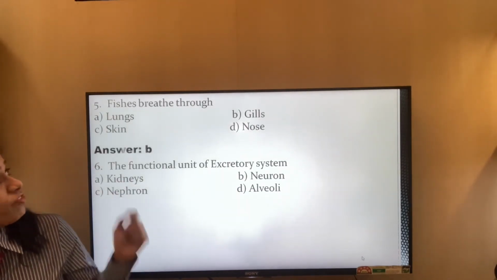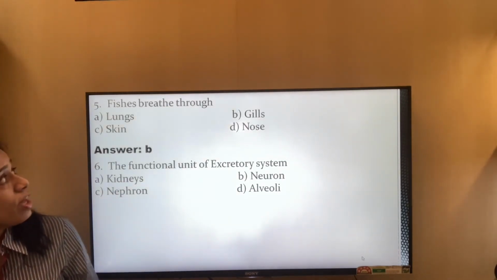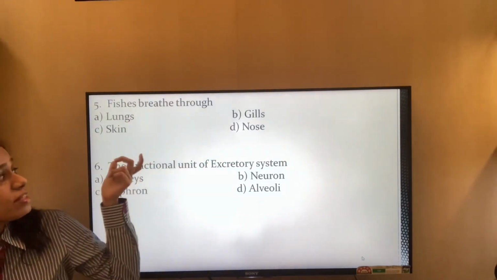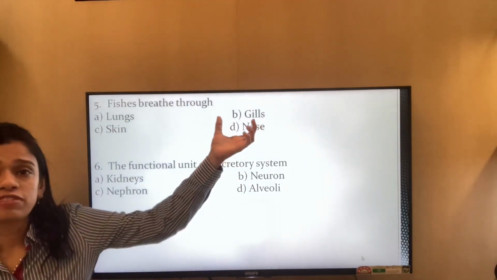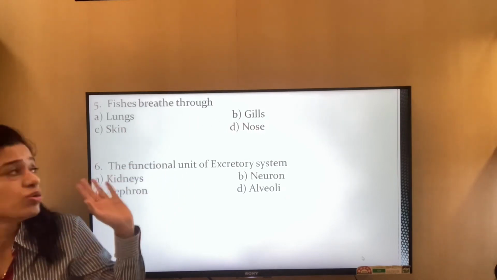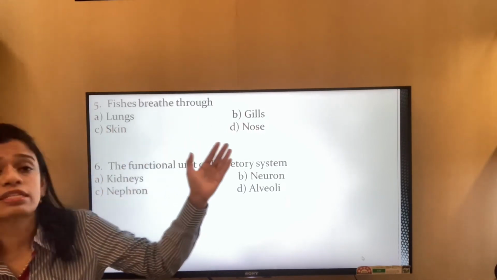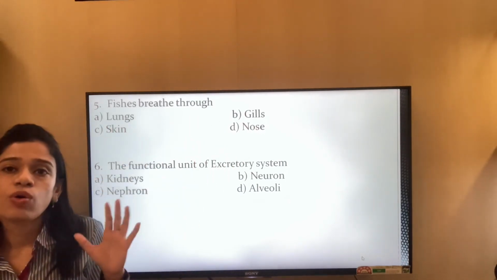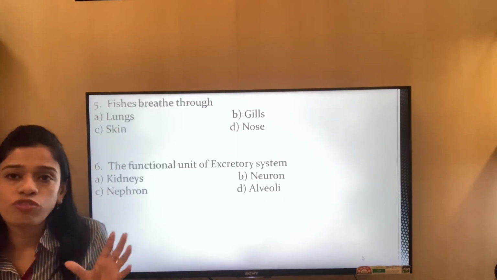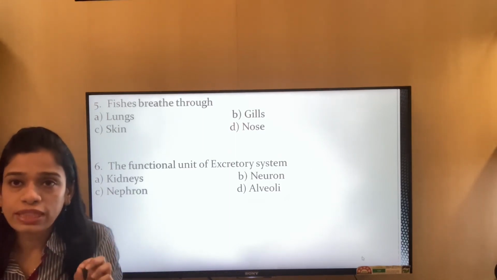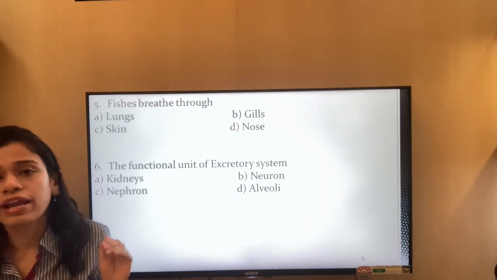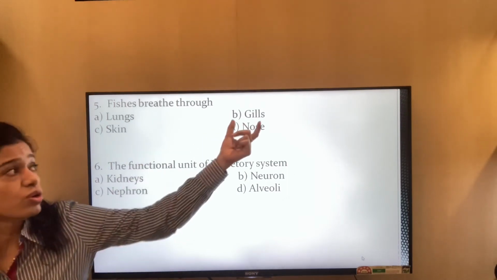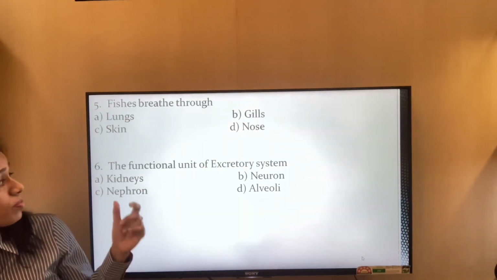The next question, fishes breathe through. What do the fishes breathe through? This is answer B, because it is a very easy one. Fishes breathe through gills. It is not lungs, skin, or nose. It is a special type of organ provided to fishes so that they are able to breathe in water. And so it is answer B.